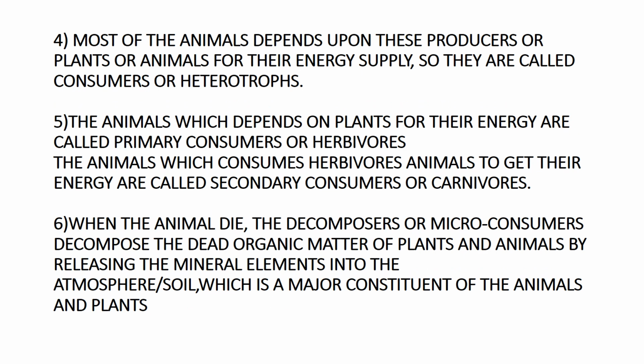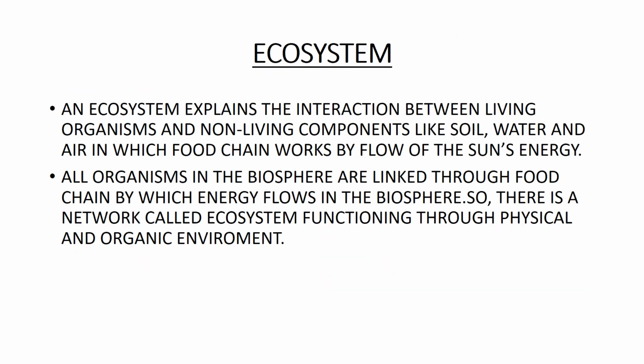Most of the animals depend upon these producers, plants or animals, for the energy supply, so they are called consumers or heterotrophs. The animals which depend on plants for their energy are called primary consumers or herbivores. The animals which consume herbivore animals to get their energy are called secondary consumers or carnivores. When animals die, the decomposers or microconsumers decompose the dead organic matter of plants and animals, releasing the mineral elements into the atmosphere or soil, which are major constituents of animals and plants.